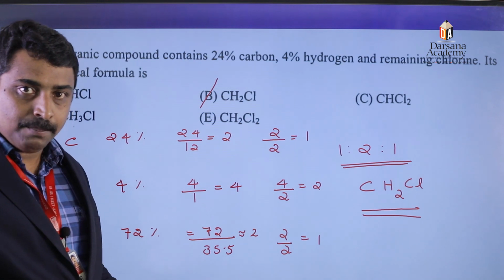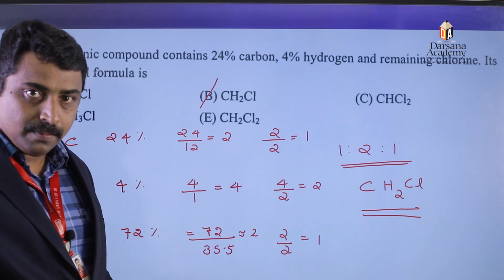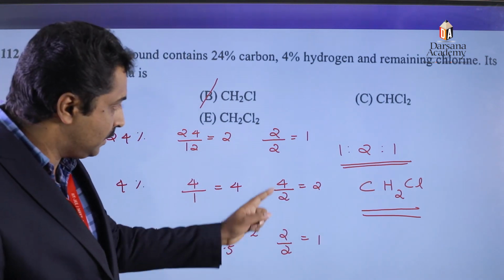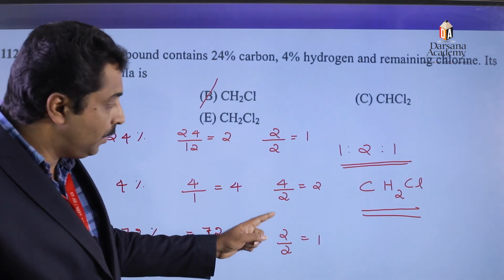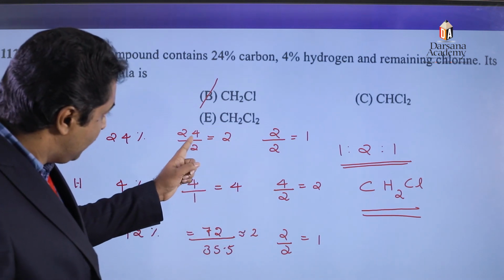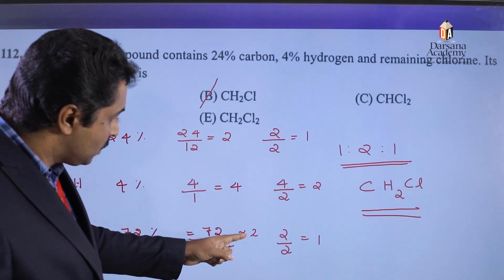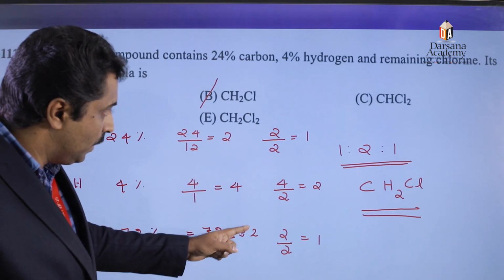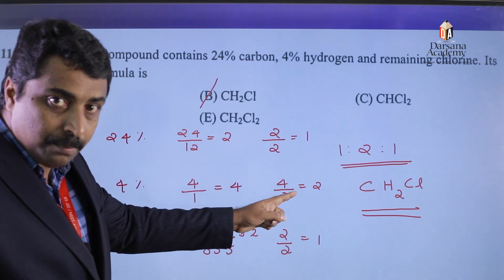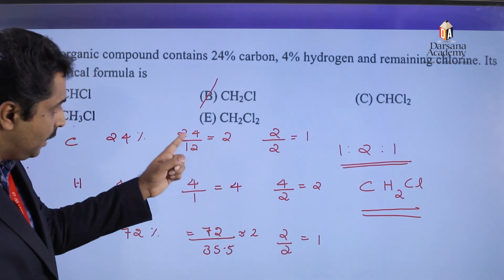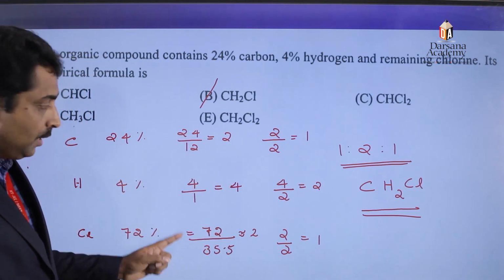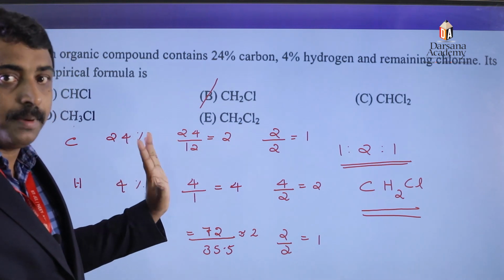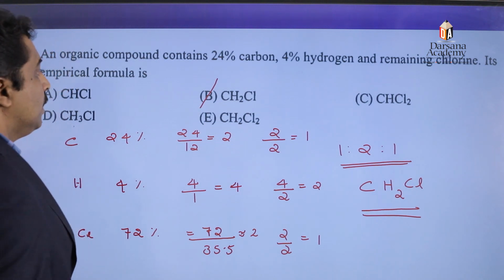So please keep it in mind. Empirical formula means simplest relative whole number ratio of atom. In order to find out simplest relative whole number ratio of atom, first find relative number of moles. In order to get the relative number of moles, divide the number of moles with the smallest value in the number of moles. So we divide the number of moles with 2. We get simplest relative number of moles. To get the number of moles, divide given mass with atomic mass. Given mass means the percentage of composition expressed in gram is the given mass. Therefore, option number B.